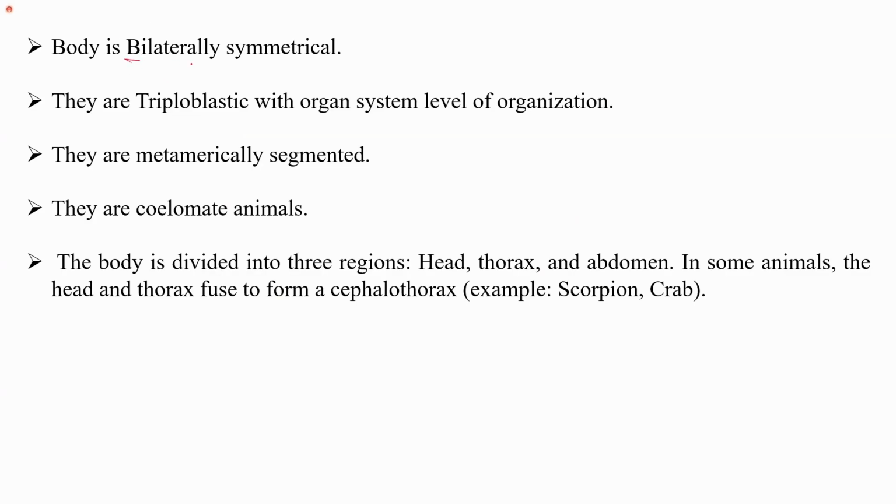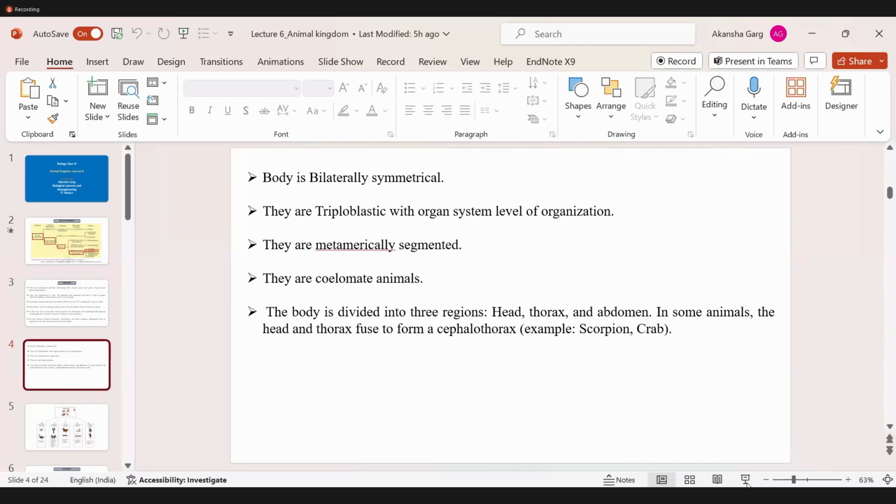So the body is bilaterally symmetrical. They are triploblastic. We know what we mean by triploblastic: they have ectoderm, mesoderm and endoderm. The head and thorax region is fused, and this leads to the formation of the cephalothorax. Cephalo is used for the head. So when the head and the thorax are fused, it is called cephalothorax.